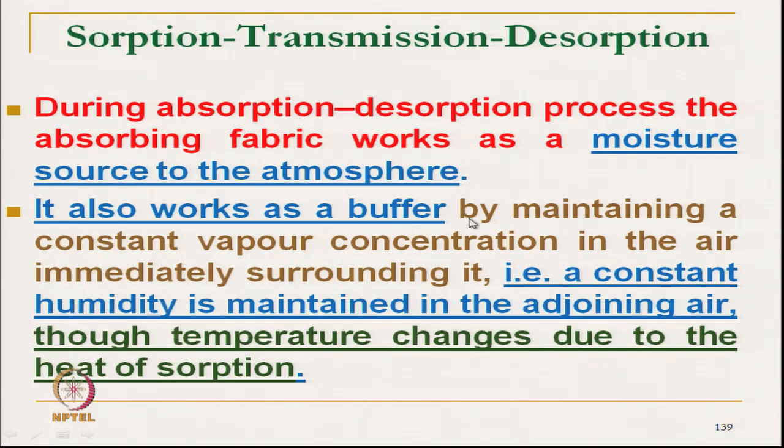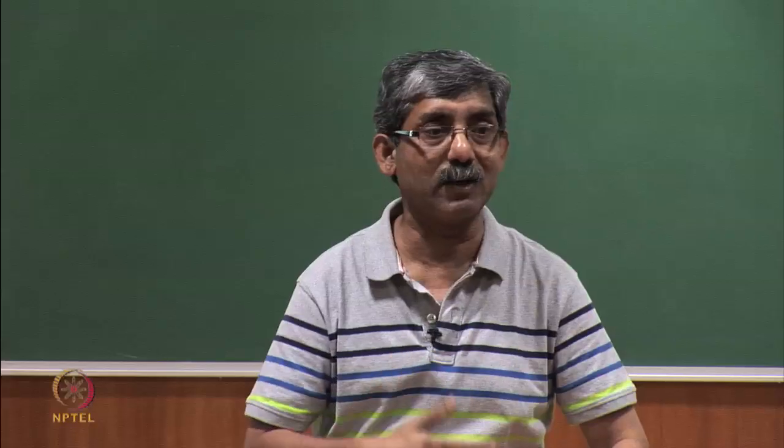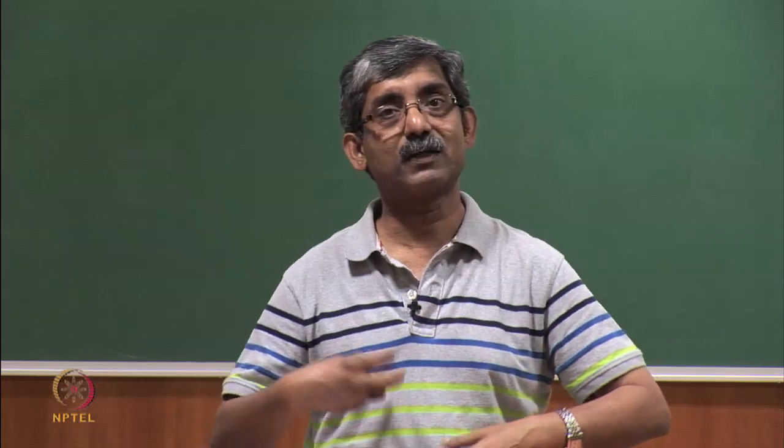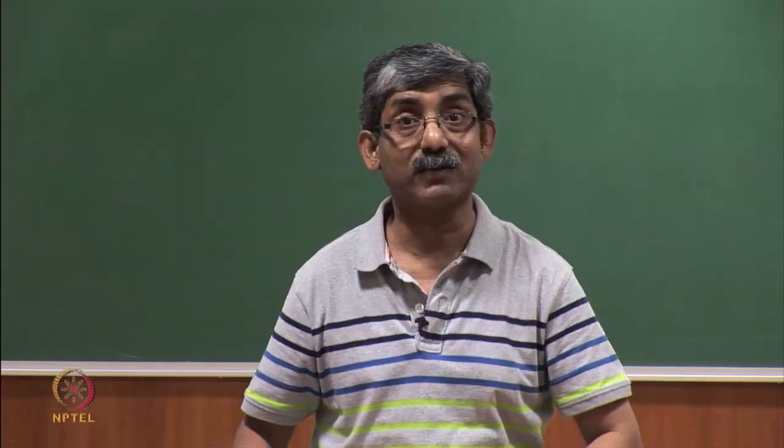That means it always maintains a constant vapor concentration around the surface. A constant humidity is maintained in the adjoining air, though the temperature changes due to the heat absorption. So, it maintains the constant moisture vapor concentration, because it is a constant source of moisture.